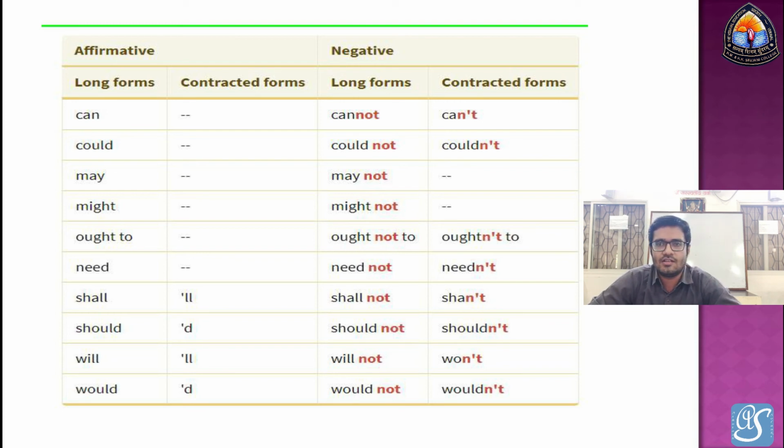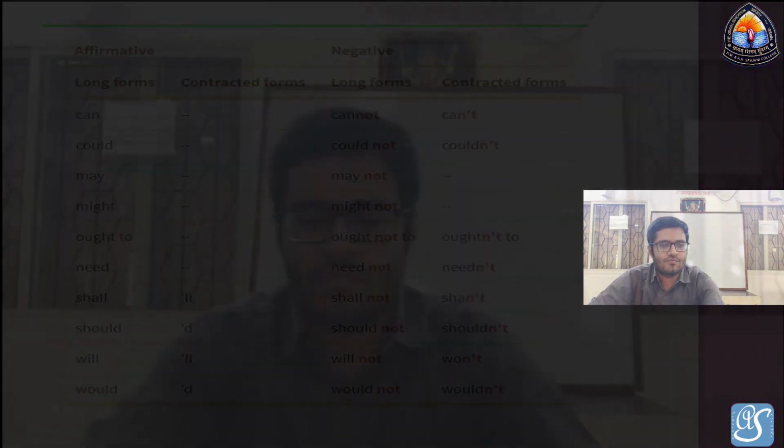Same as should, it's 'd. Will is 'll, same as shall, but the difference is we can use I and we with shall, and after that he, she, it, or you with will. Negative forms: shall not is shan't, should not is shouldn't, will not is won't, would not is wouldn't, etc.